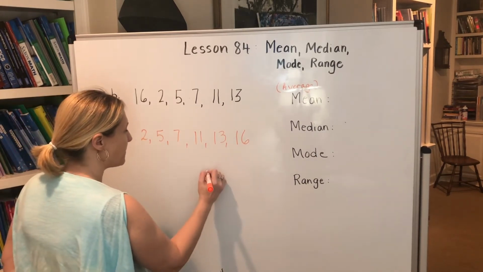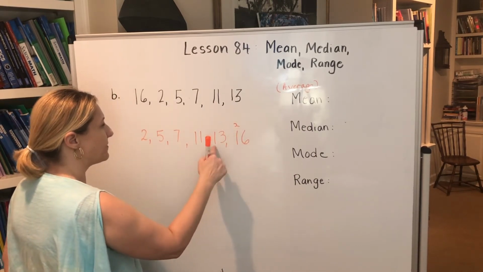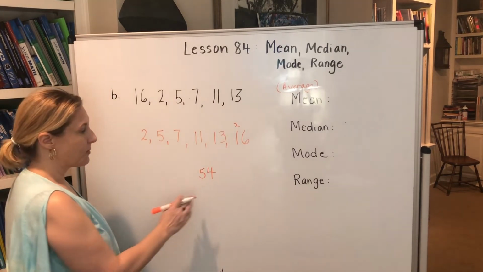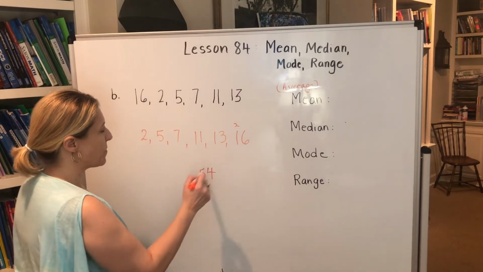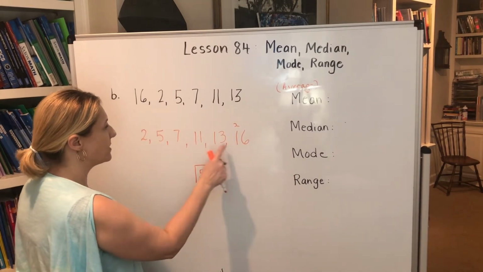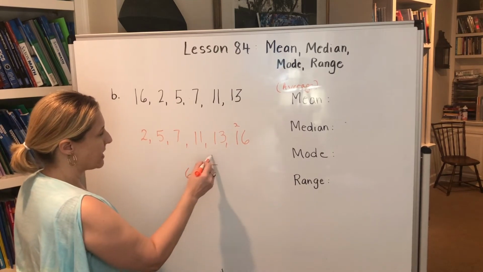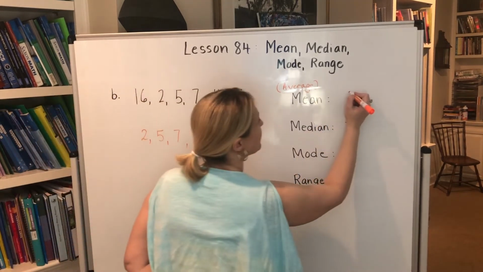So I will put a 4 down here and carry my 2. 2, 3, 4, 5, 5. So I get 54. Is that what you got? All of these numbers added together equal 54, and now we need to divide it by 1, 2, 3, 4, 5, 6 numbers. 6 times 9 is 54. So our mean is 9.